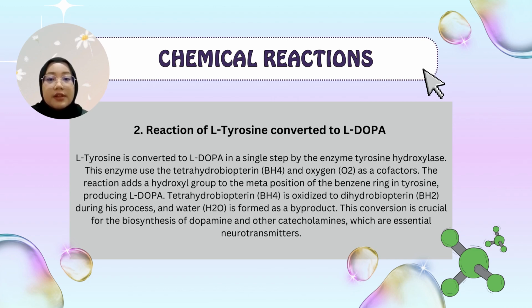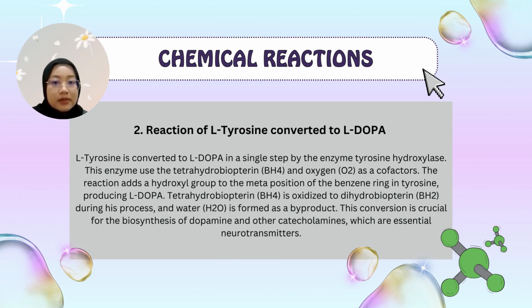The second reaction is the conversion of L-tyrosine to L-DOPA. L-tyrosine is converted to L-DOPA in a single step by the enzyme tyrosine hydroxylase. This enzyme uses tetrahydrobiopterin and oxygen as cofactors. The reaction adds a hydroxyl group to the meta position of the benzene ring in tyrosine, producing L-DOPA.